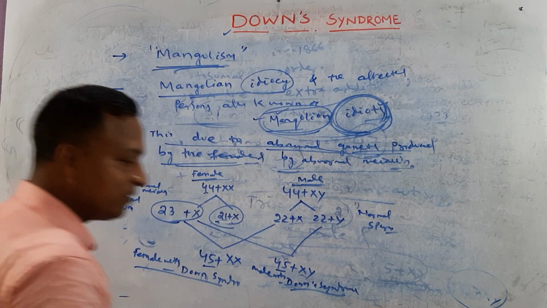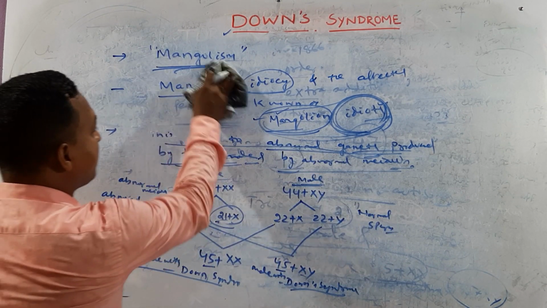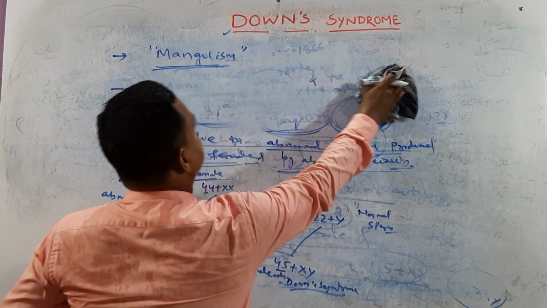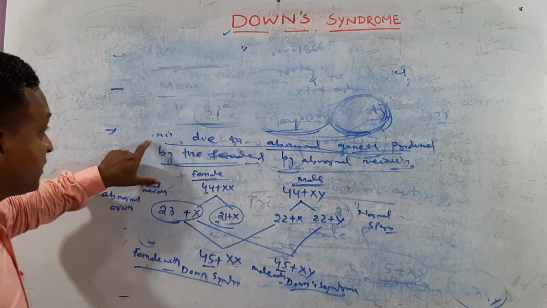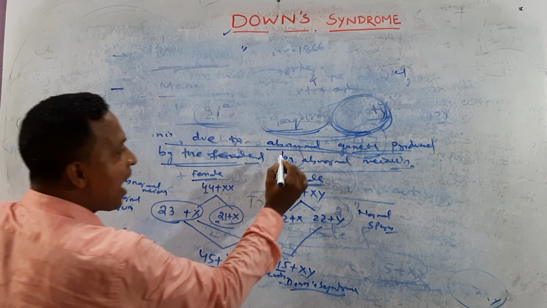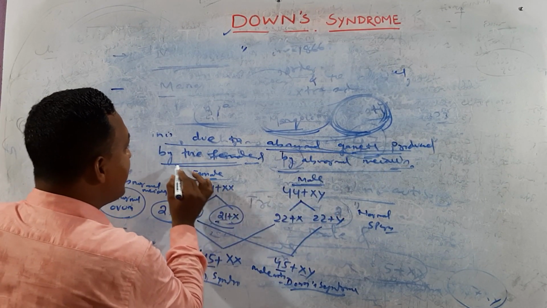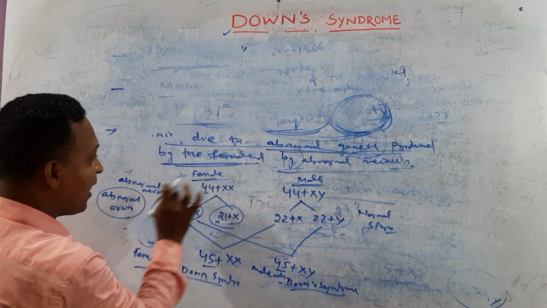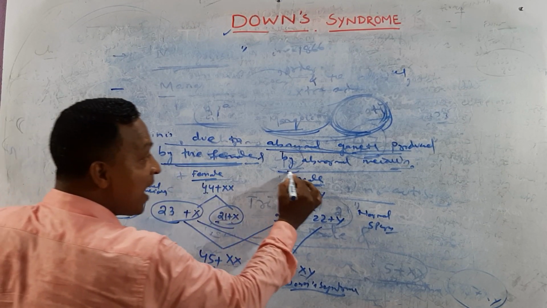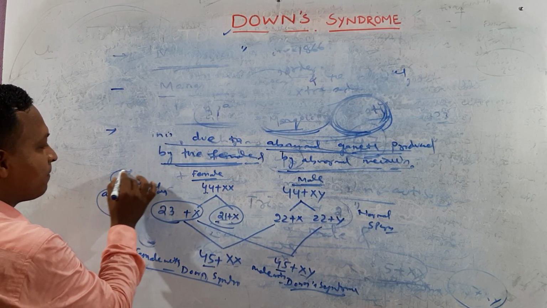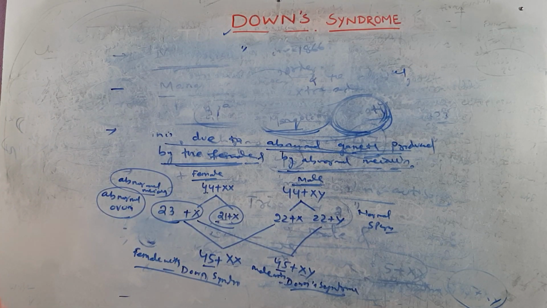So we can write this in another manner. Try to understand. Just remind this: this is due to abnormal gametes produced by the female, by abnormal meiosis. Try to understand this point.